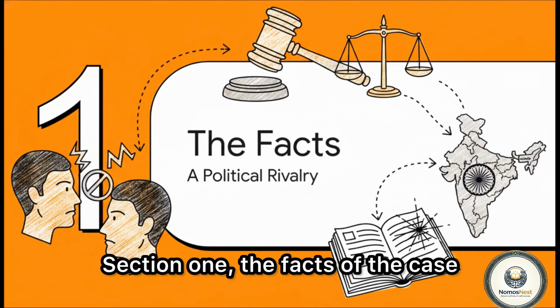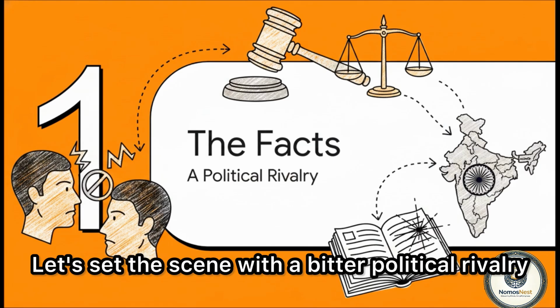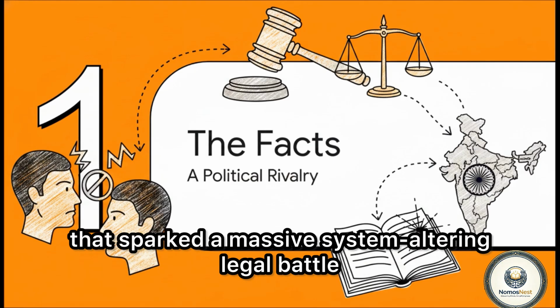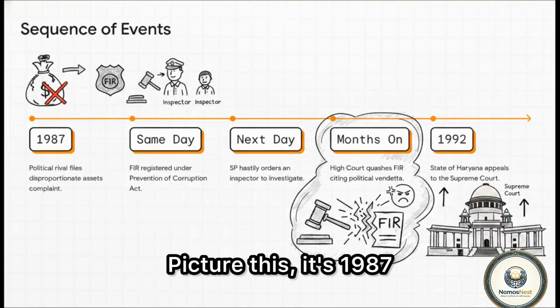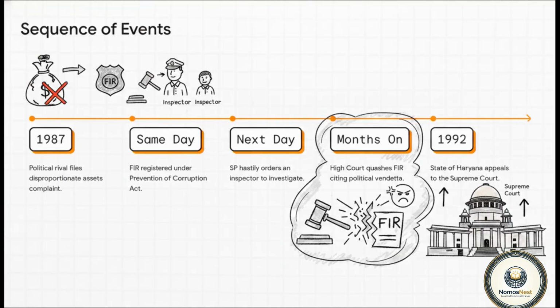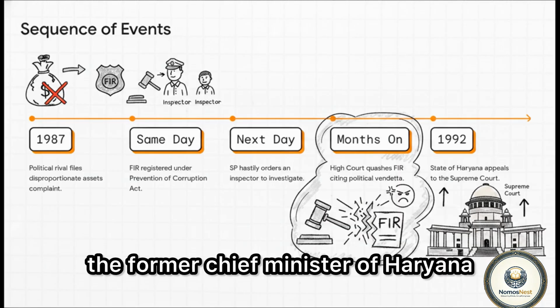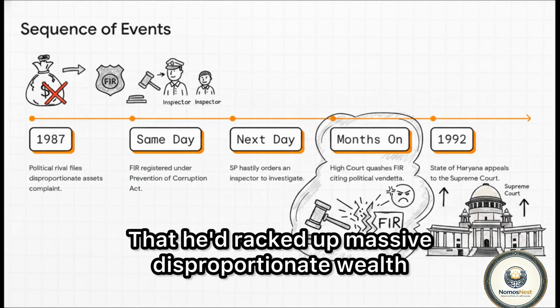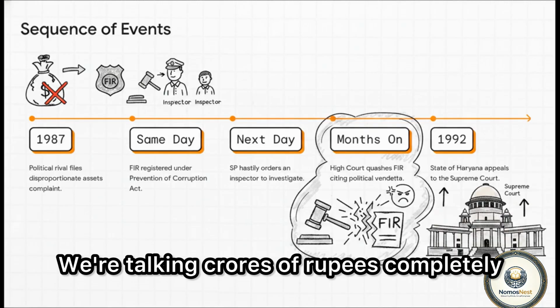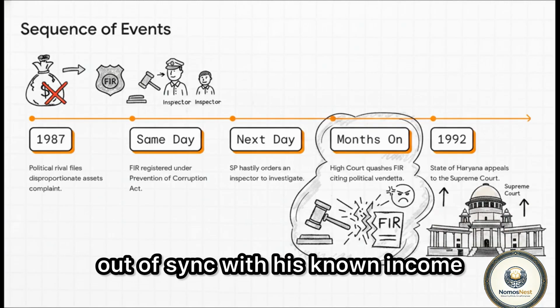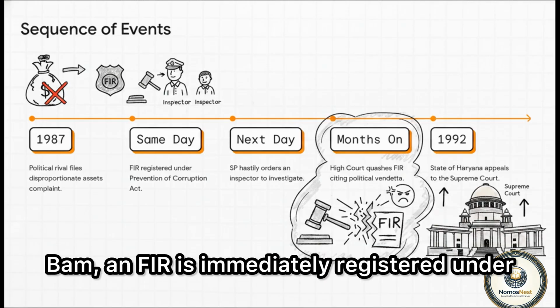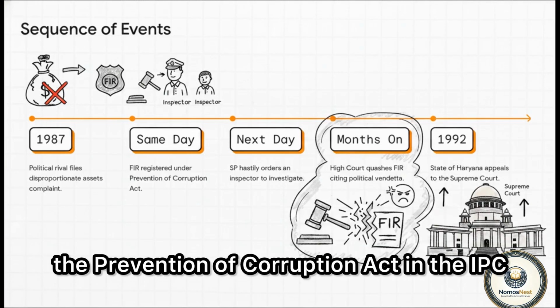Section 1. The facts of the case. Let's set the scene with a bitter political rivalry that sparked a massive, system-altering legal battle. Picture this. It's 1987. A political rival files a serious complaint against Bhajan Lal, the former chief minister of Haryana. The allegation? That he'd racked up massive, disproportionate wealth. We're talking crores of rupees, completely out of sync with his known income. Bam, an FIR is immediately registered under the Prevention of Corruption Act and the IPC.